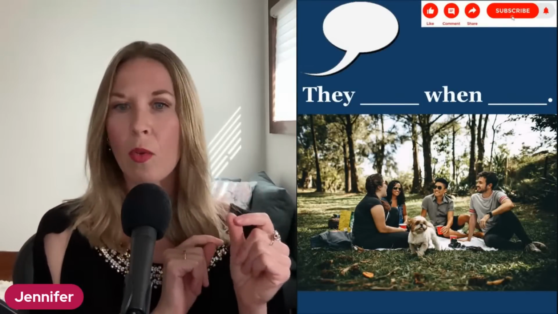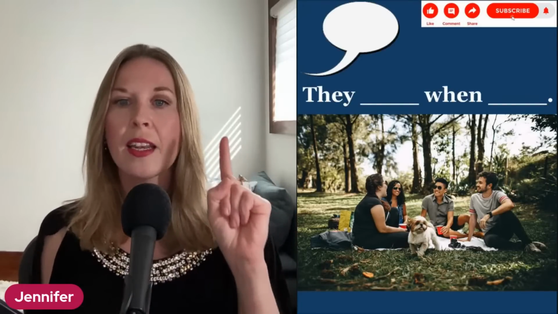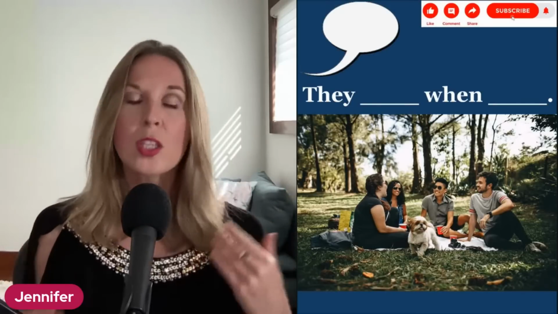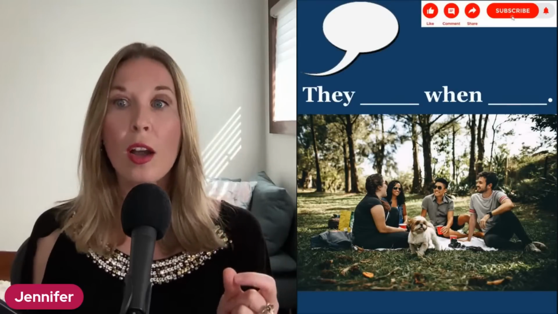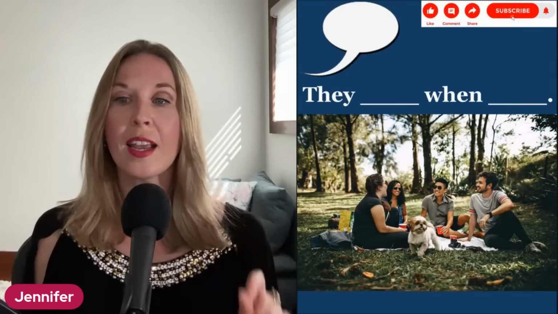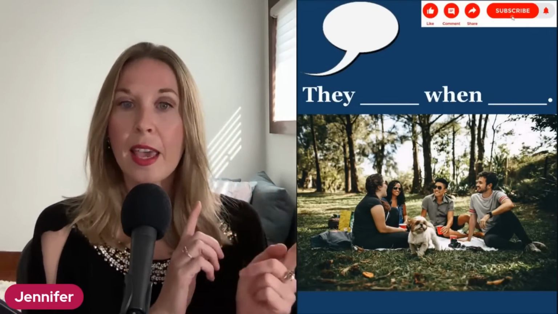So, how about, well, we already practiced this one, but let's practice now with the subject they. Because before we focused on one person in this group. Now let's focus on all people. So we'll use the subject they. And I'm doing this specifically because you need to conjugate your verb to be with the subject. So make sure you do that as well. Okay, so let's see an example with they. And what verb tense do we need? They, the verb to be in the past, conjugated with the subject.